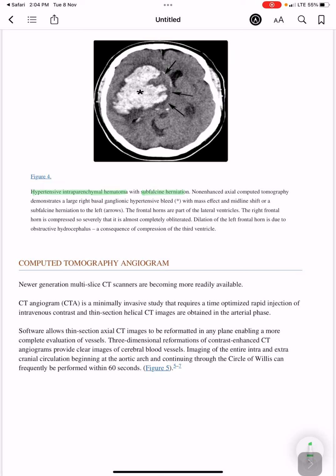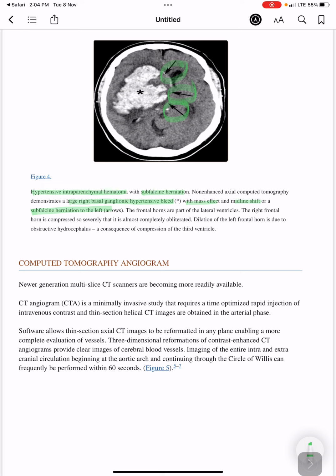Non-enhanced axial CT demonstrates a large right basal ganglionic hypertensive bleed with mass effect and midline shift, or a subfalcine herniation to the left. Arrow: subfalcine herniation to the left.